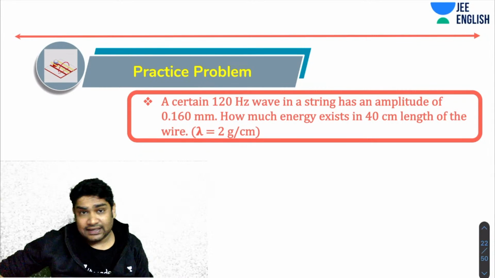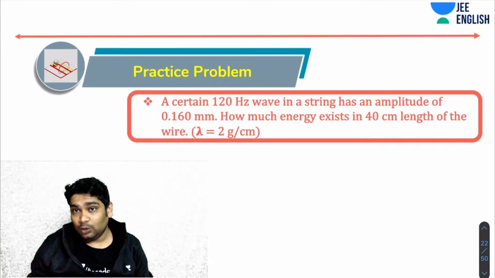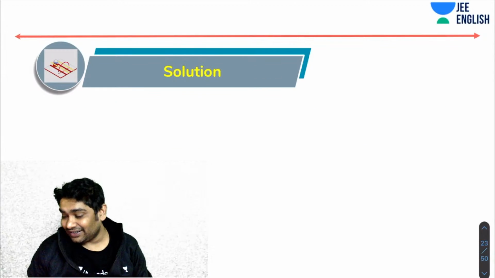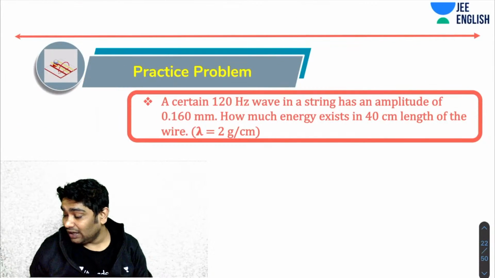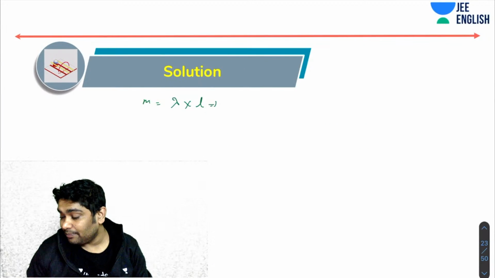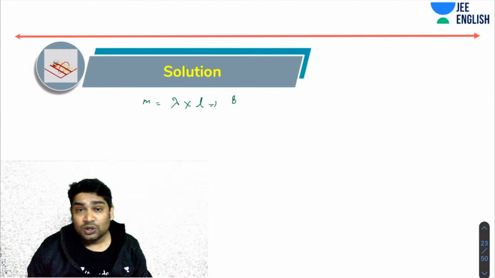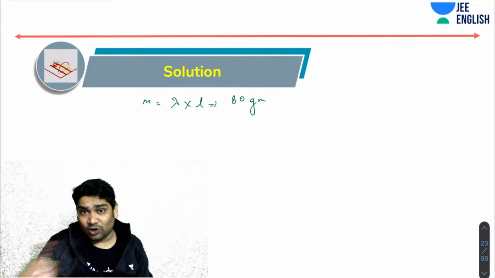Okay, so let's see. What is the mass which is oscillating? M would be equal to lambda into L. Lambda was 2 and length was 40, so 80 gram. So 80 gram mass of my string is oscillating.